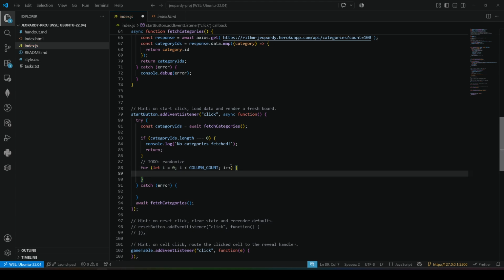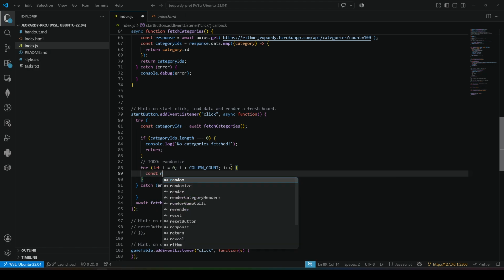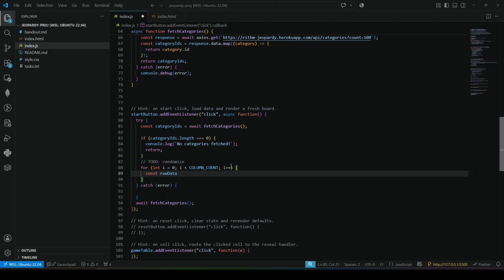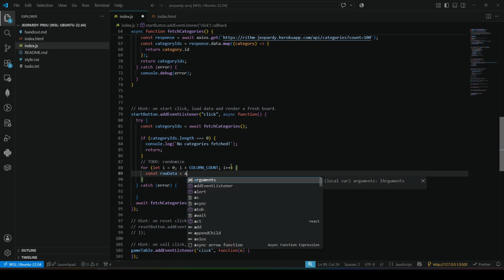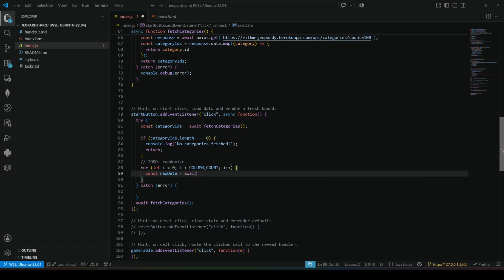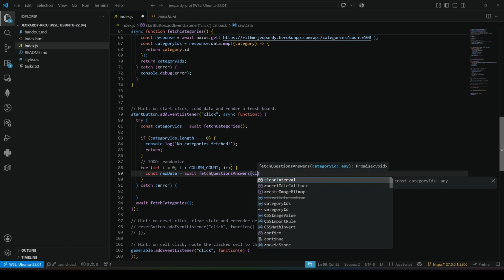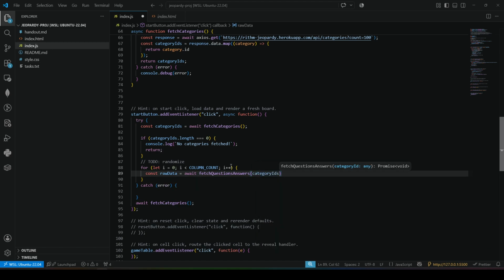And what do we want to do? Well, we want to get some data, const rawData or something like that, right? Await fetchQuestionsAnswers, and then we'll say categoryIDs at i.